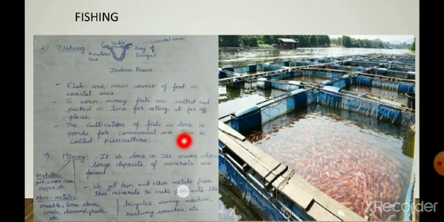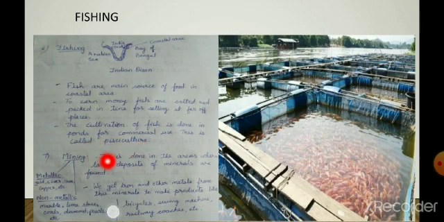And children, the cultivation of fish is done in artificial ponds. You can look at this picture. These are artificial ponds in which fishes are kept like this, and whenever they require, they take them out from it for commercial use, and this is called pisciculture.